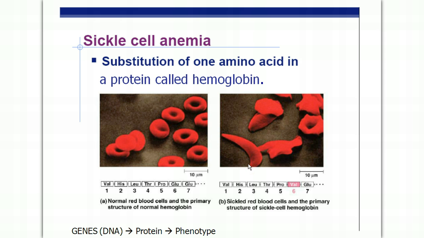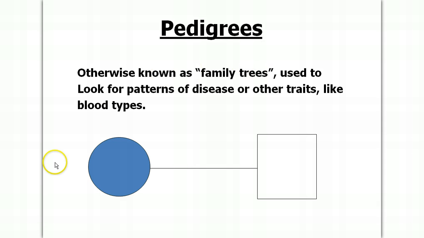Pedigrees are also called family trees, and here circles represent females, squares represent males. A horizontal line attaching the two represents a marriage between the two. Any lines coming off the middle that result in other circles and squares are the children of that cross in a pedigree. Now, the other thing I want to point out, in addition to circles being females and squares being males, is that if the circle is shaded, that represents a person with the disease or other trait that you're looking for in the pedigree. If the male was shaded, that means the male has the trait. Sometimes you'll see a circle that's half shaded. That means that person's a carrier, which means they do not have the trait, but they carry the disease.